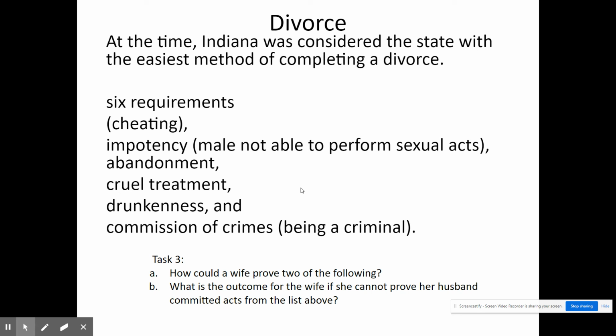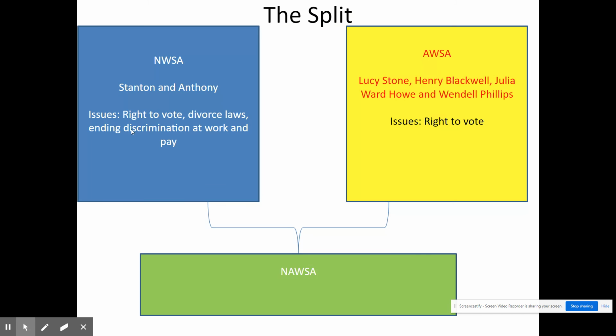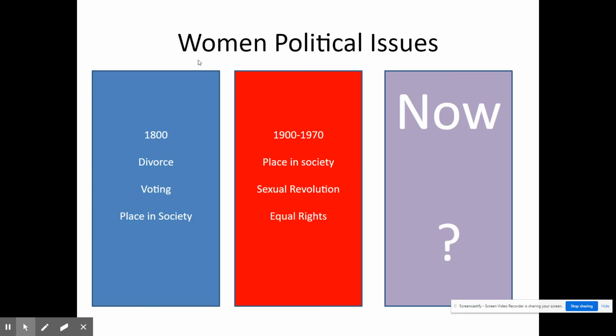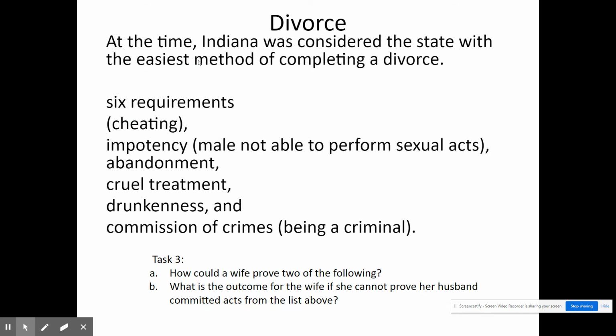This one is really about how can a wife prove two of the following with regard to getting divorced. So for a female to get a divorce, and in this case it's Indiana, which according to the source here says that it's the easiest method for completing a divorce, which is probably the reason why when we go here, they're trying in the NWSA to end and change the practice of divorce in America. Why? Because it is definitely complicated.